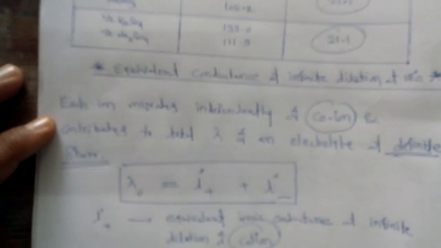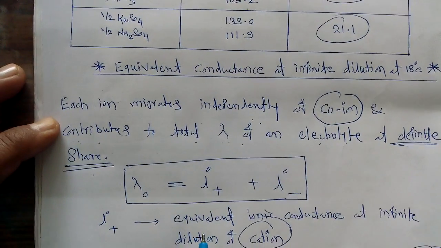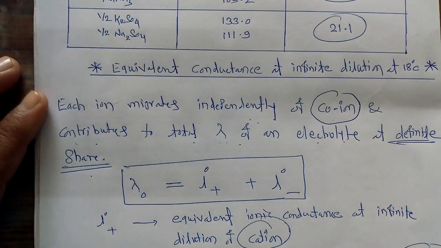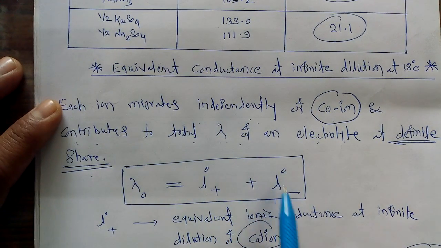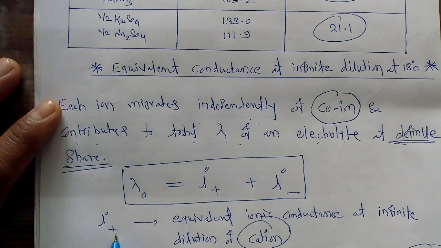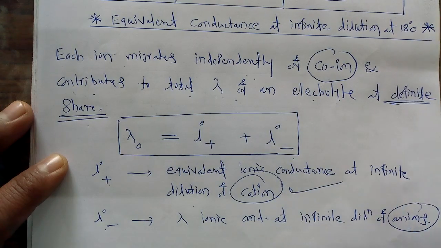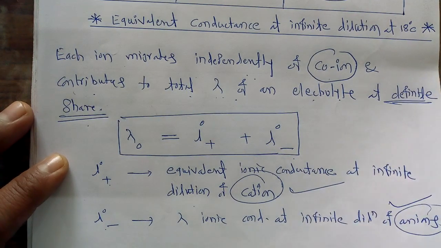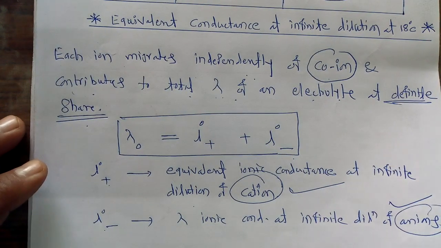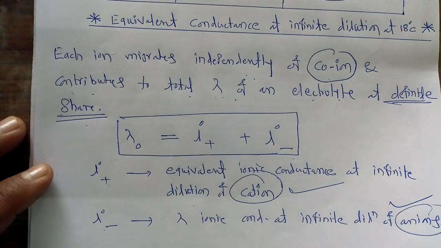And according to this law, the equivalent conductance at infinite dilution for an electrolyte can be given as L0 plus plus L0 minus, where L0 plus and L0 minus are the equivalent ionic conductances at infinite dilution of cations and anions respectively. So this is the point of the current lecture's discussion.